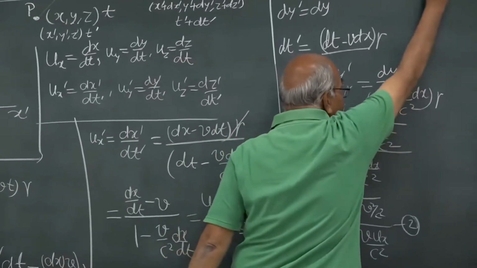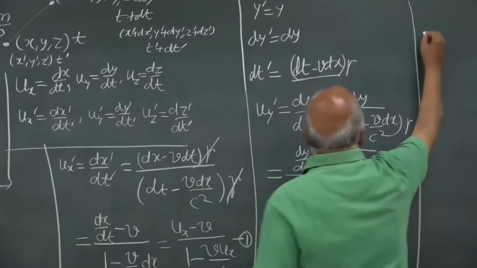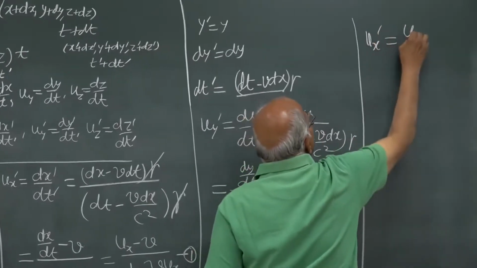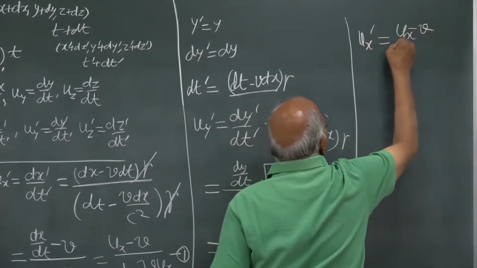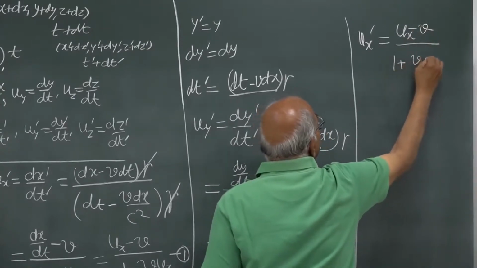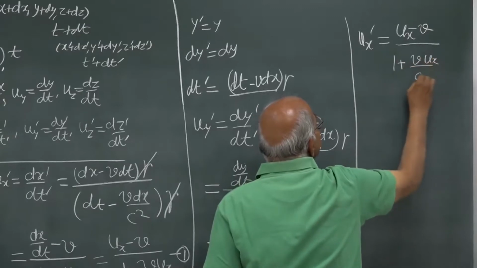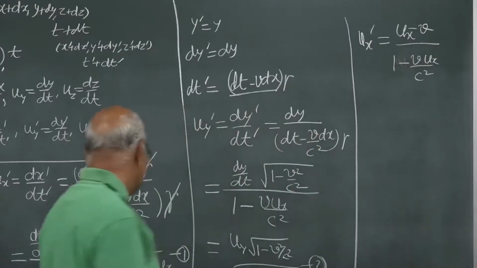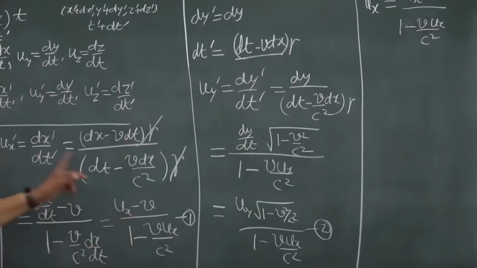Okay, so we can collect these things here. Ux prime is equal to ux minus v by 1 minus v ux by c square. This first equation I have written.